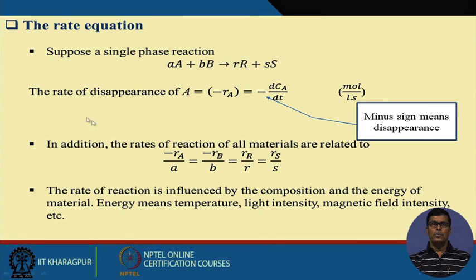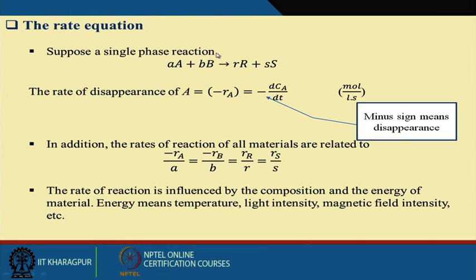If you write the rate of disappearance of A, it is -rA equal to -dCA/dt. Why minus? Because A is the substrate. As the reaction takes place, if you look at the profile with respect to time, it keeps on decreasing. So rate of degradation of the substrate is considered a negative profile, and rate of formation of the product is a positive profile. It keeps on increasing with respect to time.